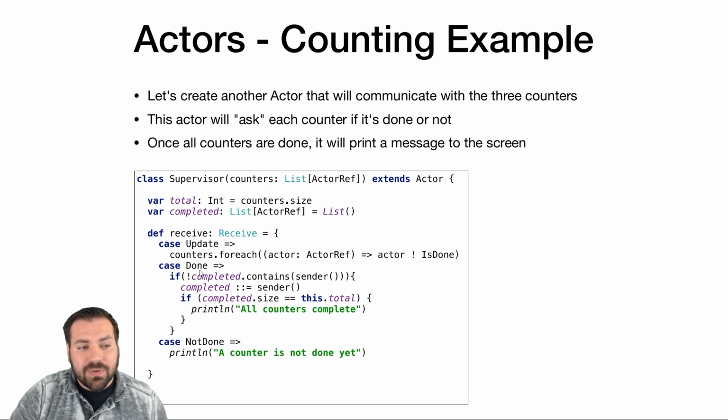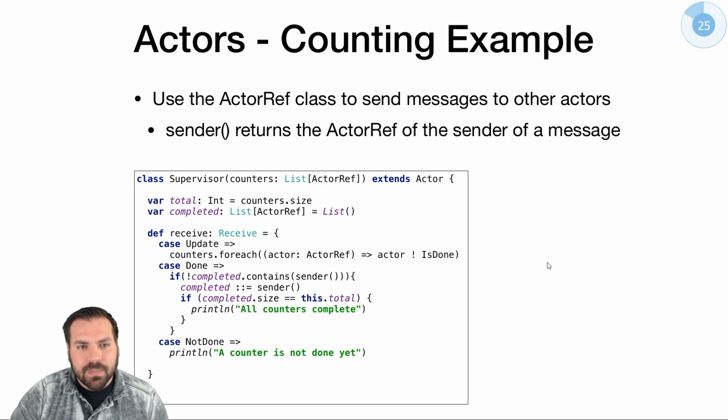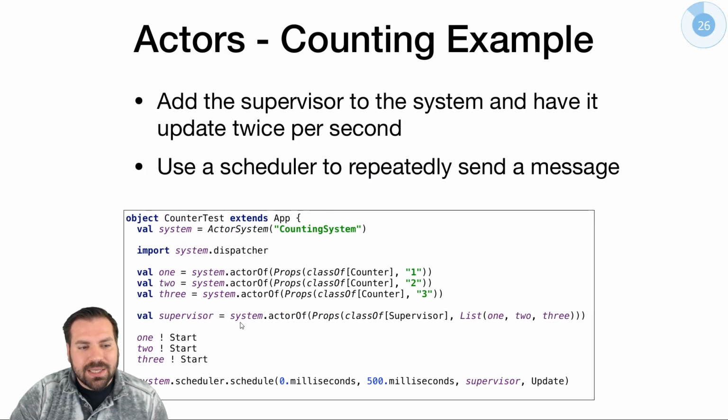And then if you receive a message of done, check if the sender has already been added to the completed list. If it hasn't, then add this one. Say this counter is complete. And then if it's not done, say, oh, not one of the counters sent me back a not done message, so that one's not done yet. We're going to add that to the system.